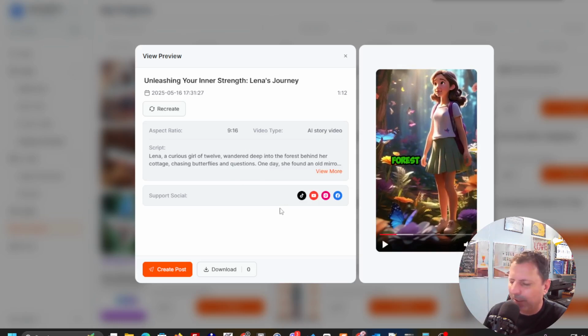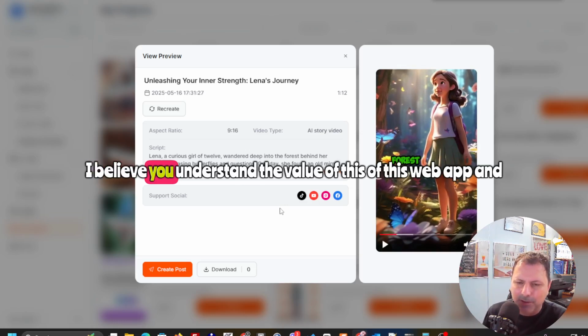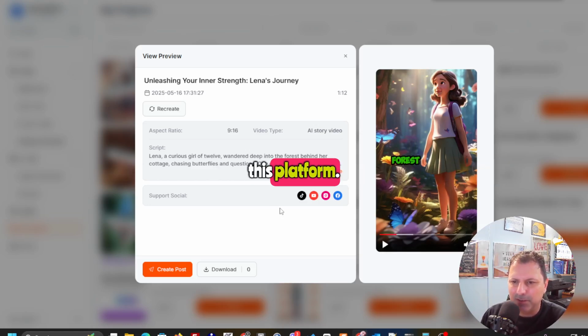Perfect, perfect. I believe you understand the value of this web app and this platform. Trust me, you can try it for free.